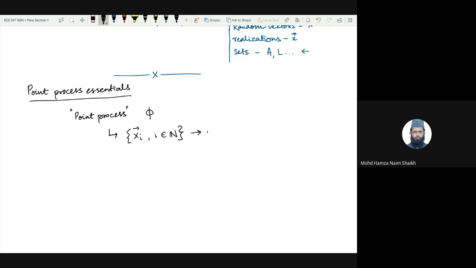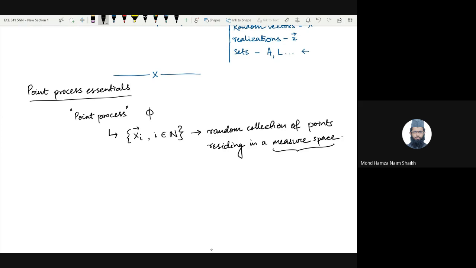And it is simply a random collection of points residing in a measure space, right? And again, to repeat, if you do not know what a measure space is, we will not be too much bothered about it.